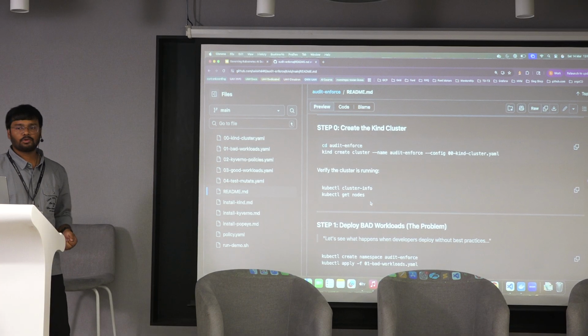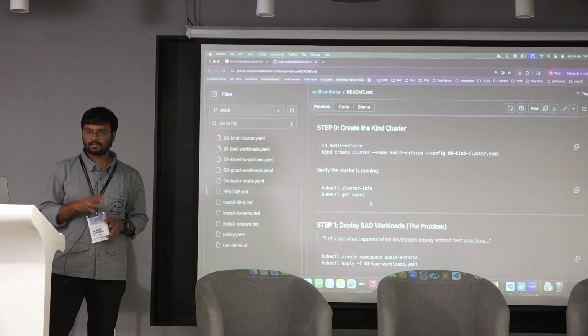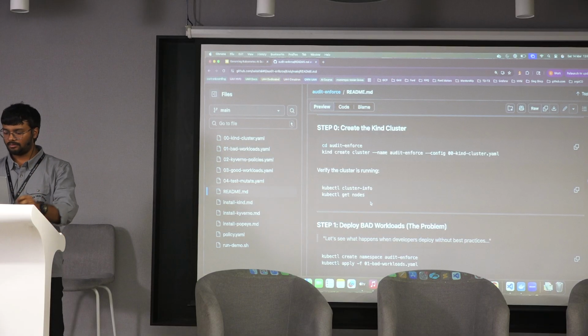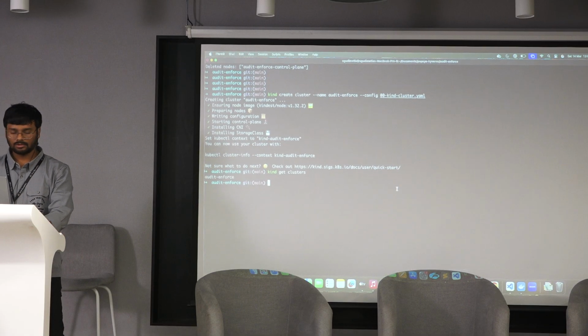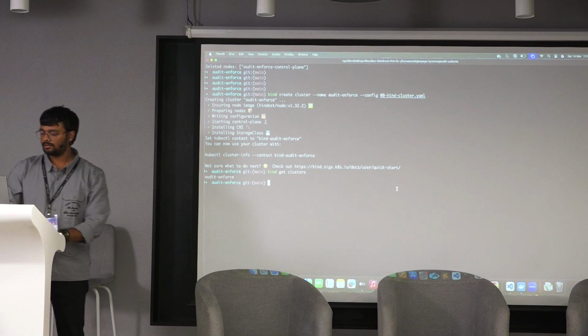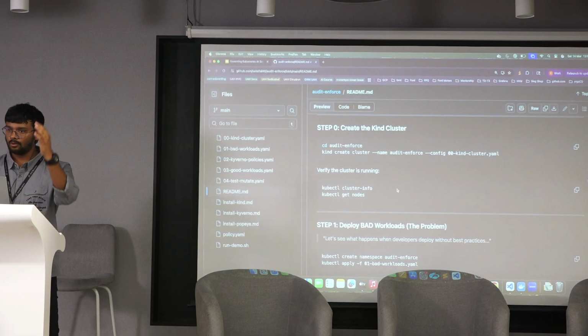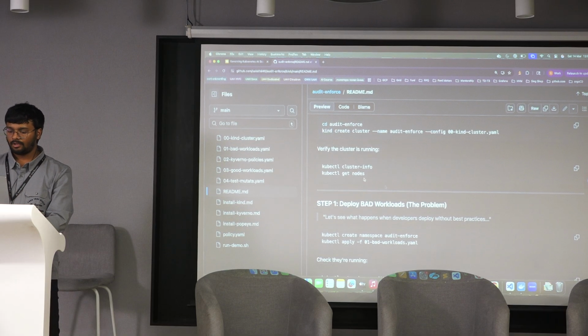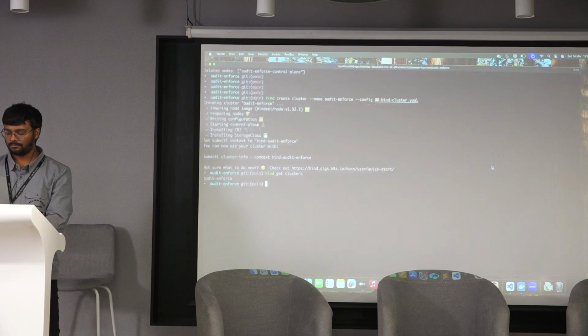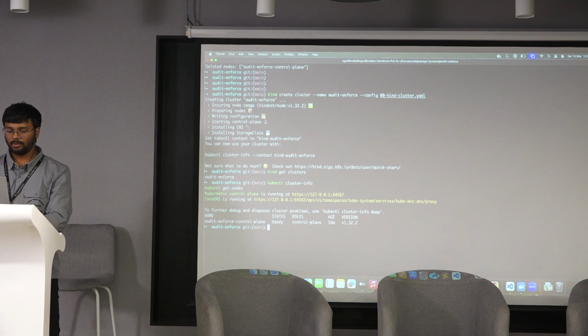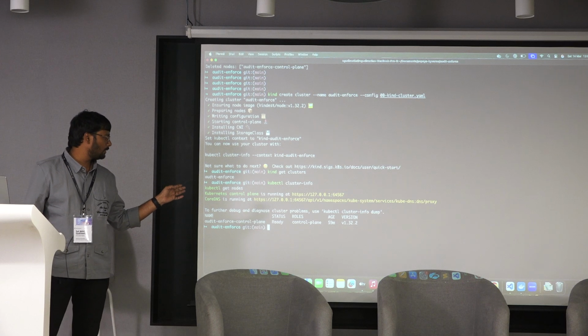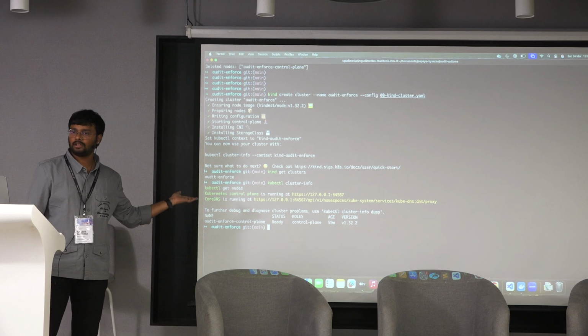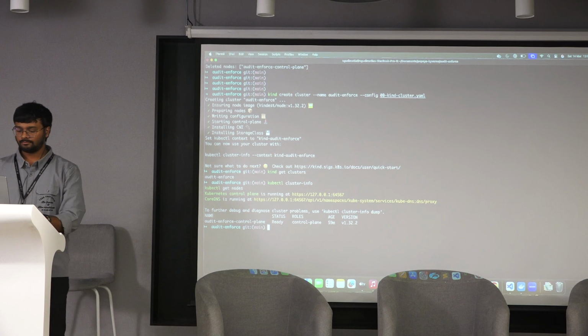As part of this demonstration, I already created the kind cluster as part of my local setup. So this is done, and we'll quickly go with the flow. We'll see if everything is up and running or not. Perfect. I just created a single node cluster, which is a control plane.